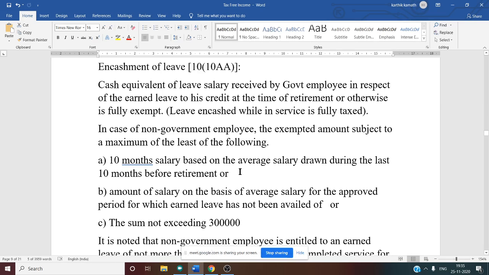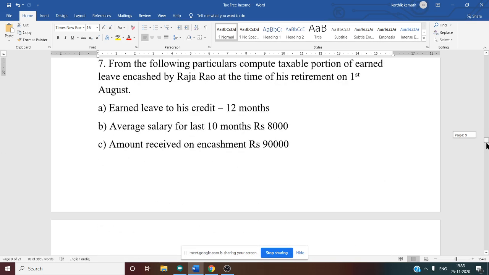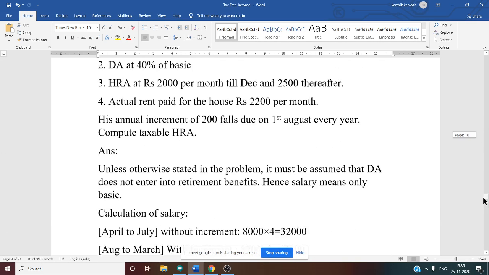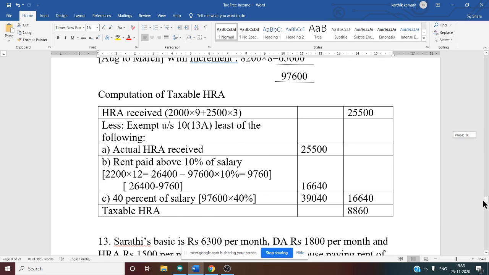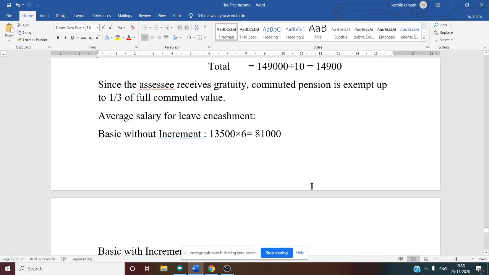First rule: 10 months salary based on average salary drawn during the last 10 months before retirement. So here also we want 10 months salary, as in gratuity calculation. We want 10 months salary for encashment of leave.